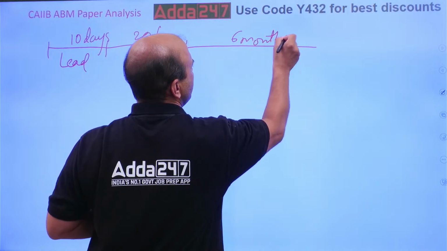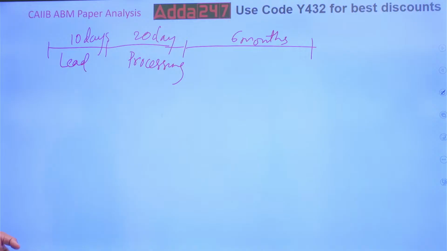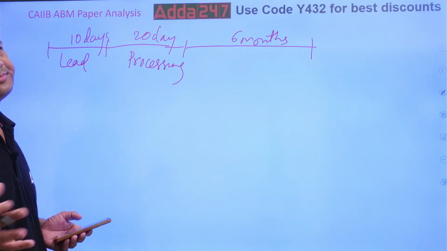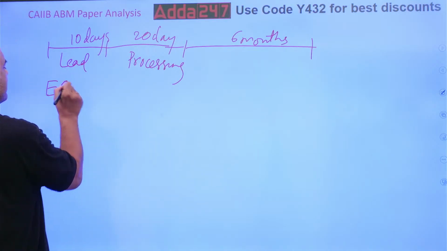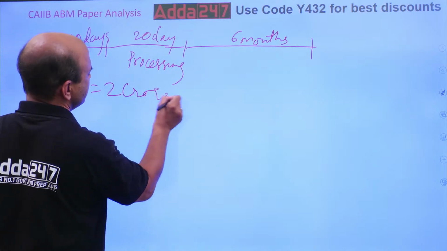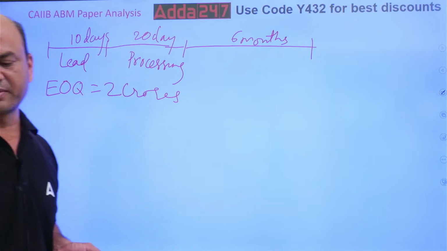So now what you have to do is this. EOQ, economic order quantity, is given as, I think, 2 crores. So now you have to find out the LC limit to be sanctioned to that party.